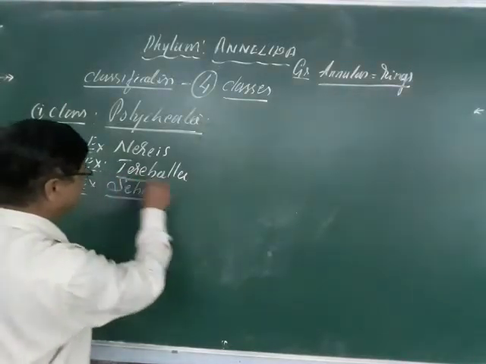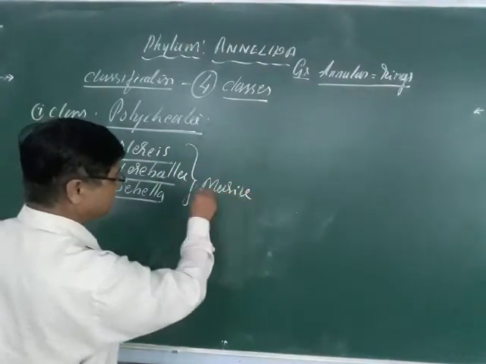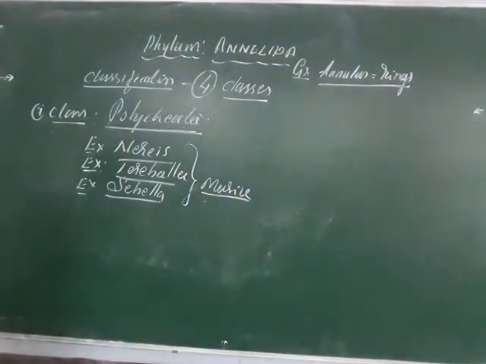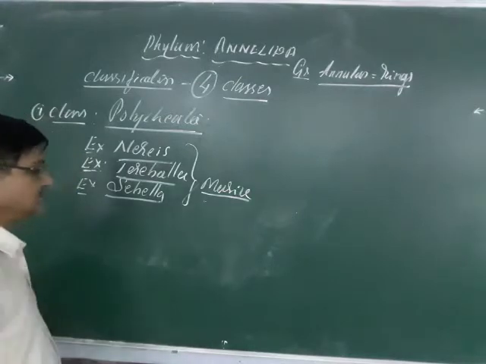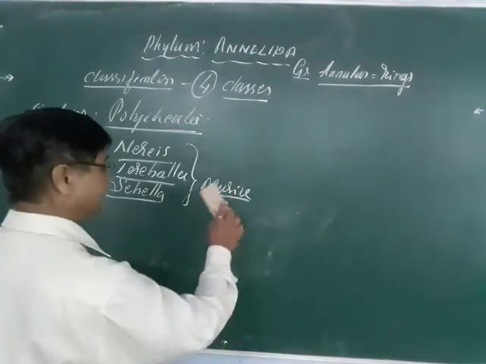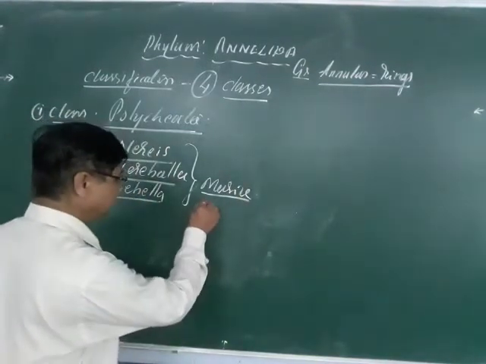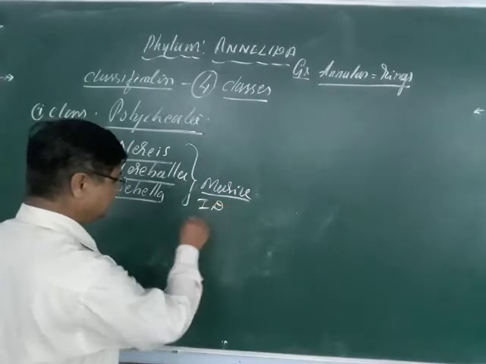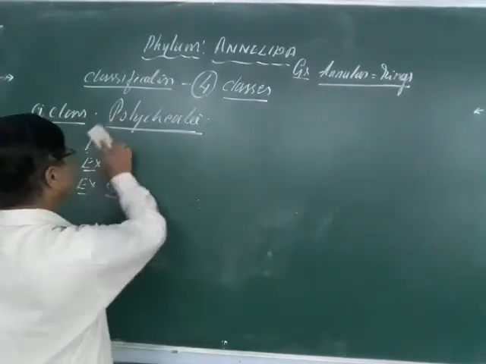All these live only in marine forms, and they are carnivorous. The locomotor organs are parapodia, setae are absent, and these are unisexual forms. Development is indirect, and the larva is the trochophore. Remember. So this is the first class.